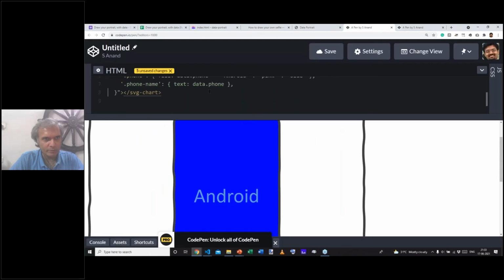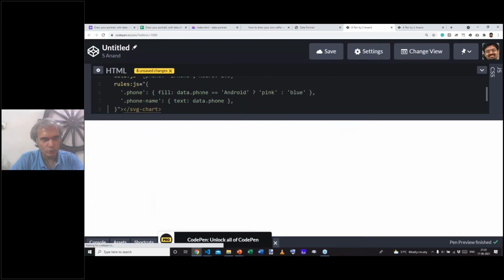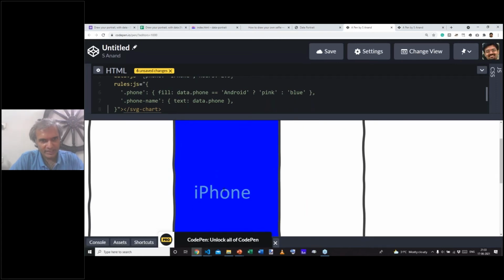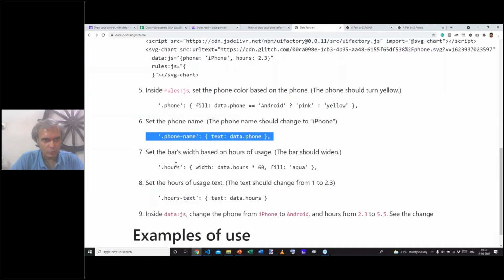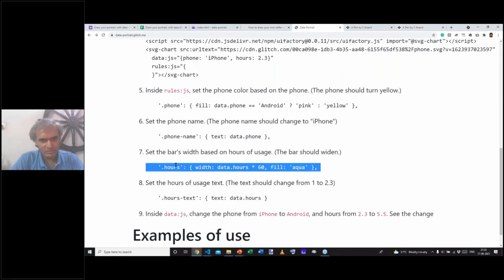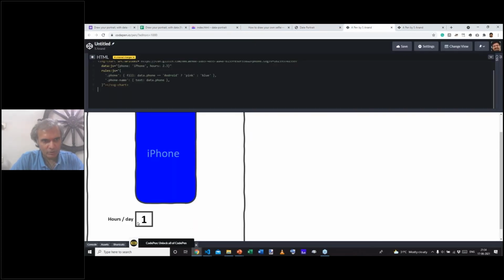But we'll add that just below the earlier rule. So now we have 2 rules. So now my phone text says iPhone. Let's apply the third rule, hours. Based on the number of hours, the width of this bar should change.